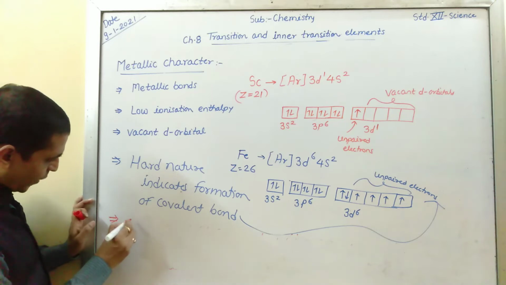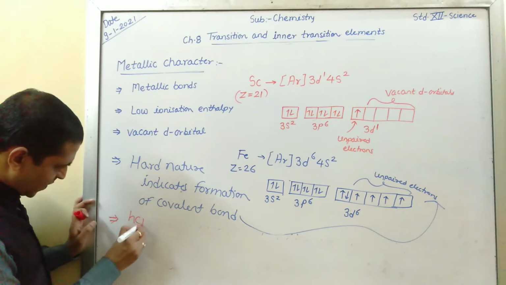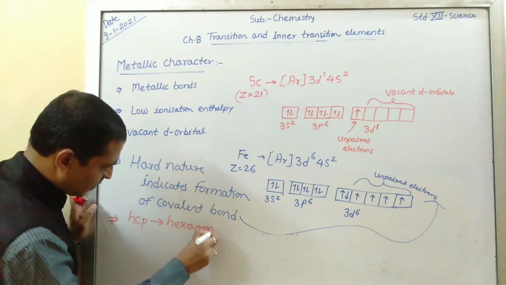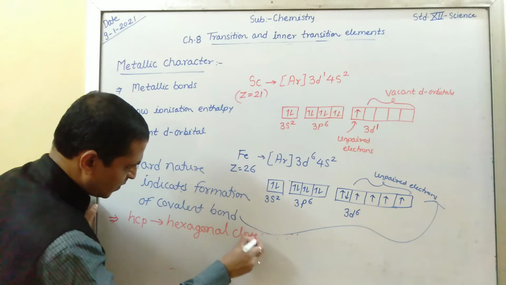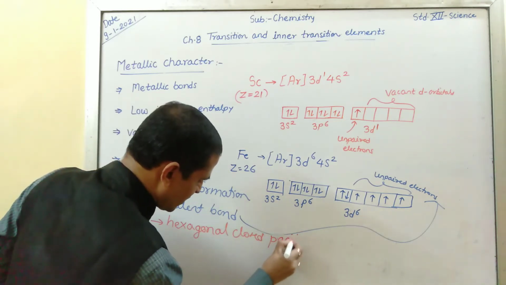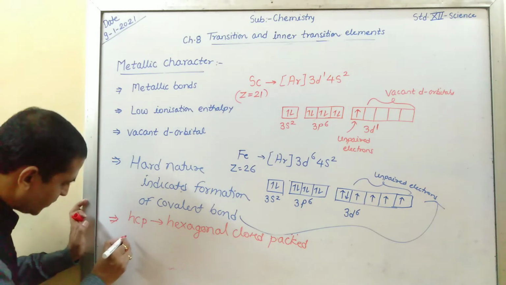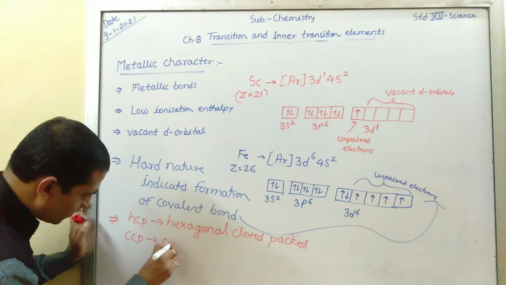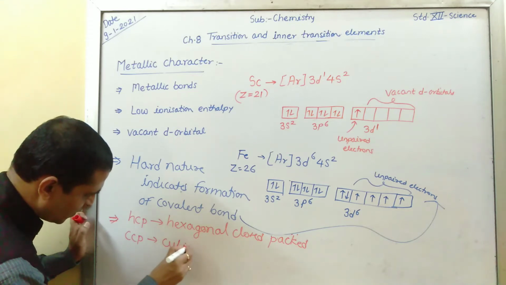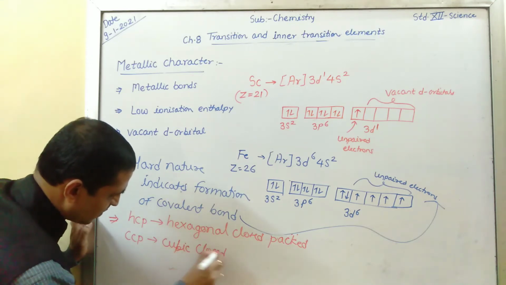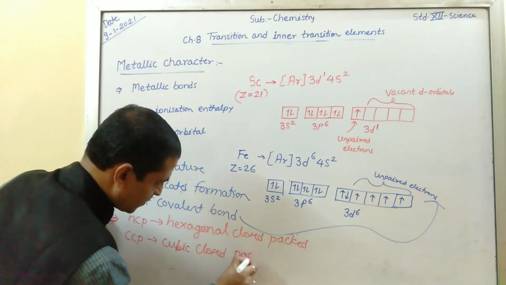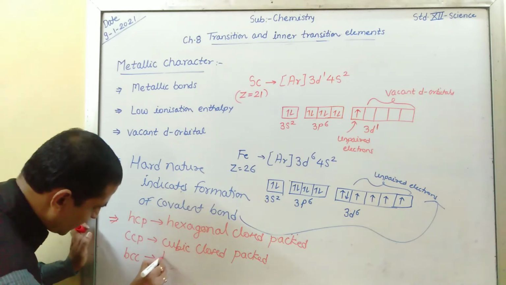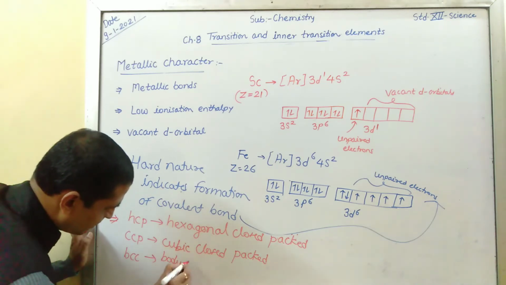All transition metals have HCP, that is hexagonal close pack, then CCP, that is cubic close pack, and BCC, that is body center cubic.